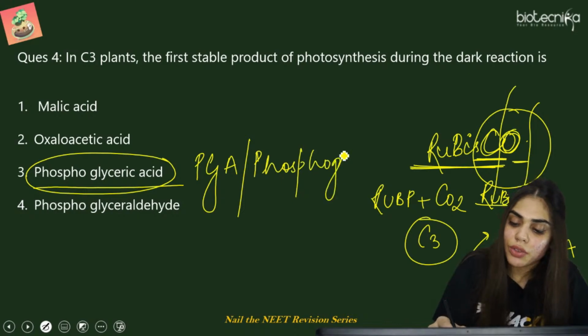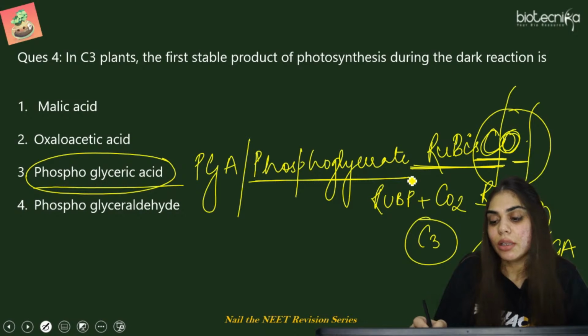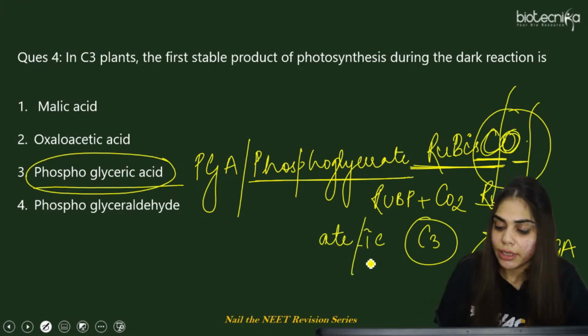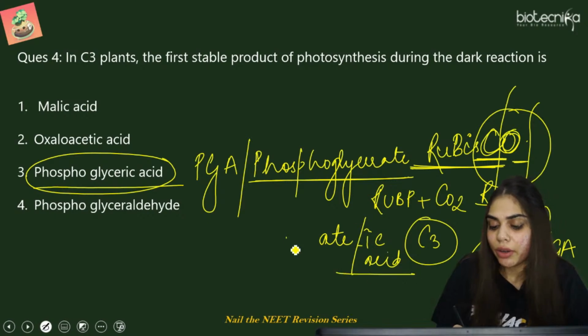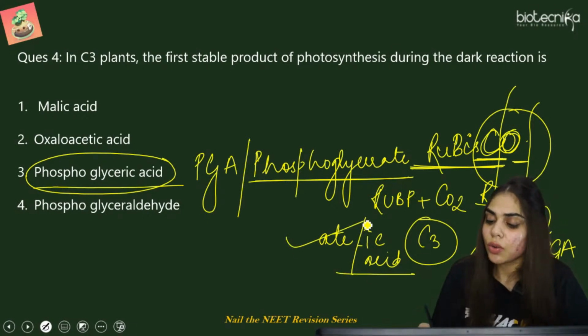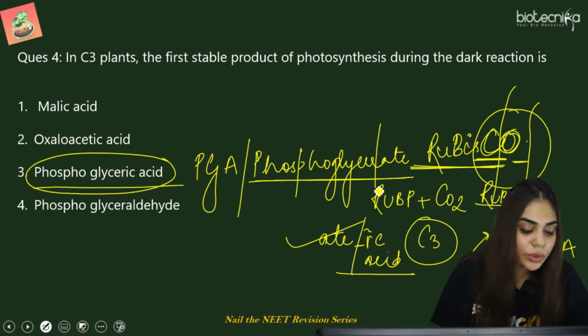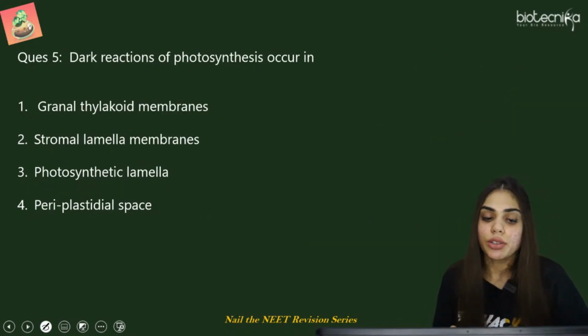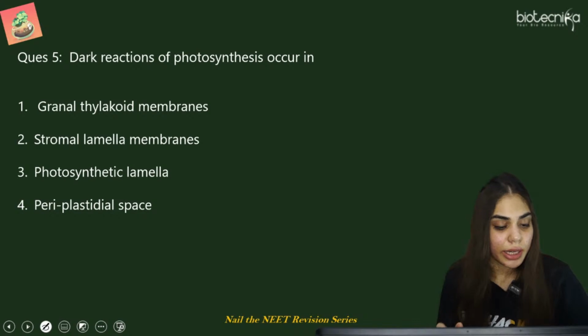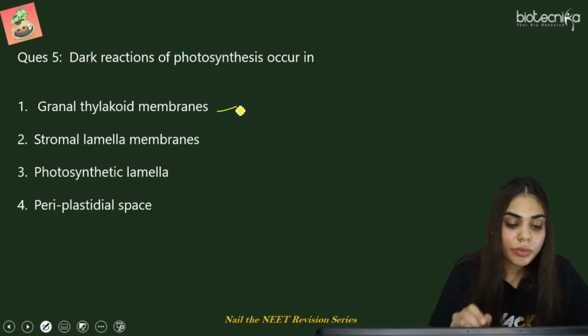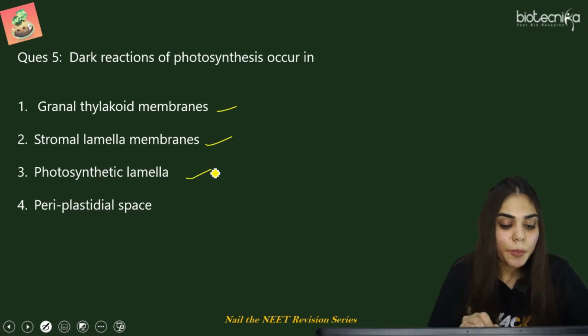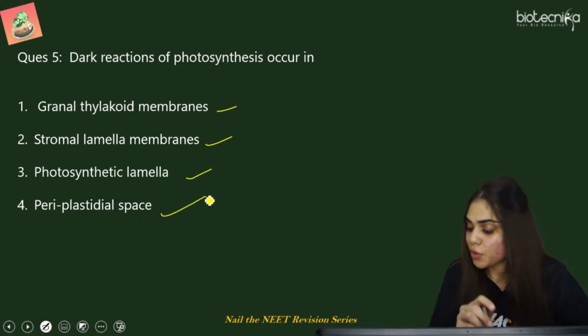If the option was phosphoglycerate, again this would be the right answer. So if you write 8 or ic acid, it is the same thing. You can only write 8 or you can also write ic acid, glyceric acid. So now let's move to the next question. Dark reactions of photosynthesis occur in grana, stromal lamellae membranes, photosynthetic lamella, or periplastidial space.